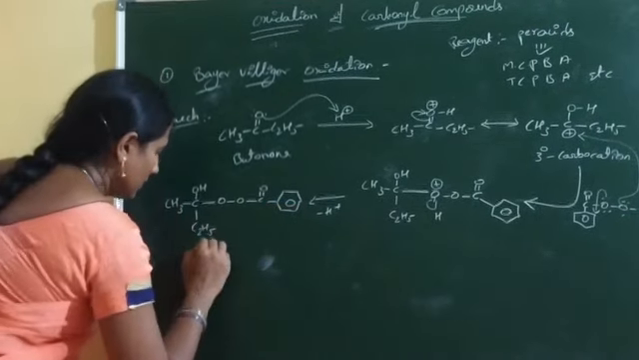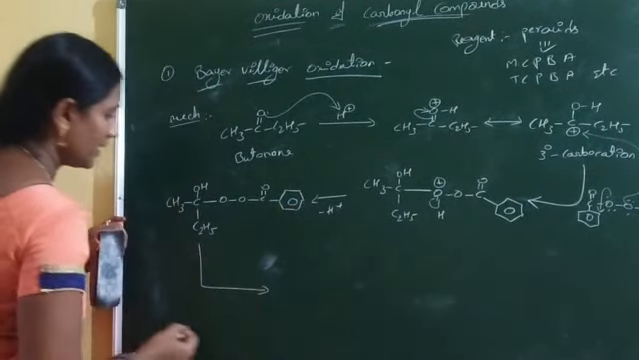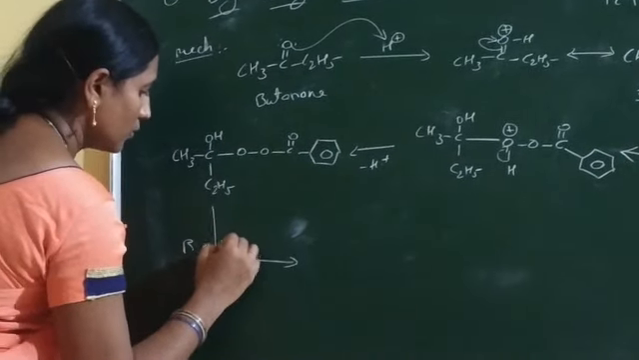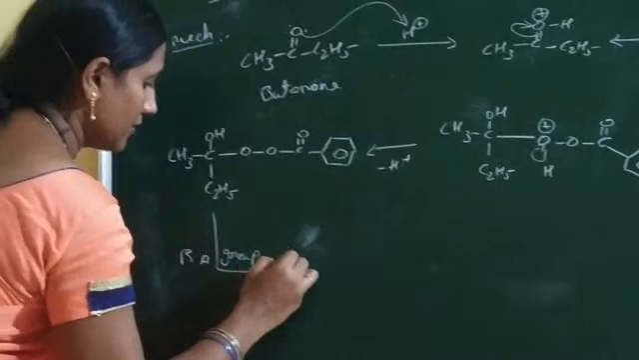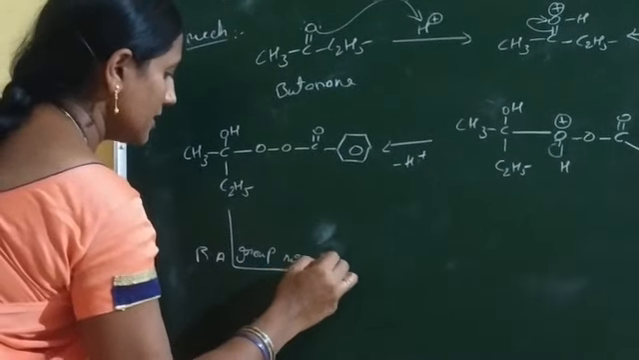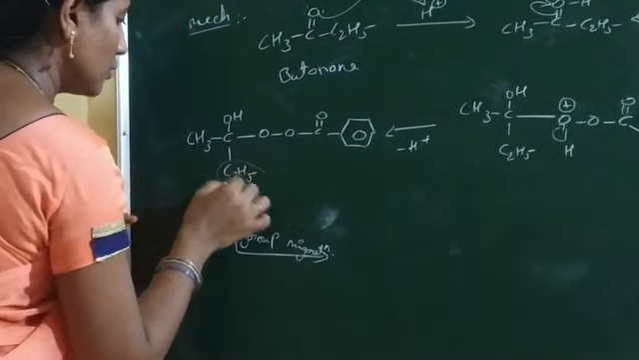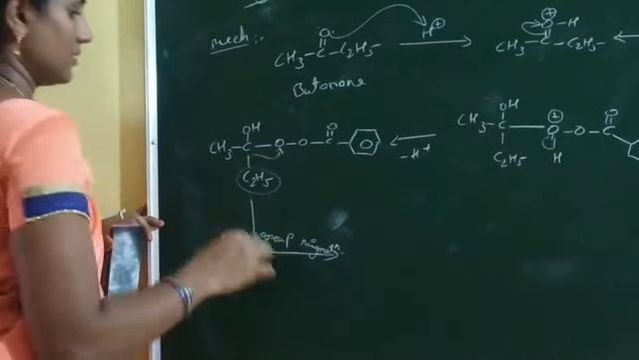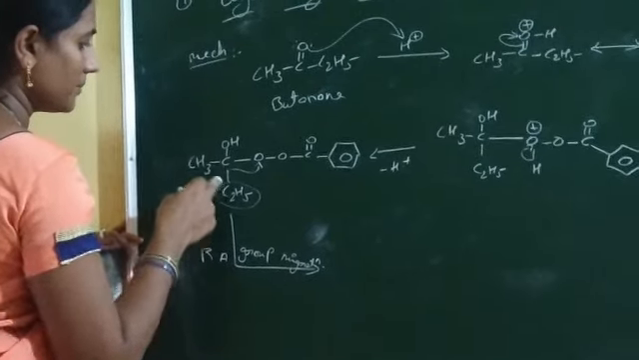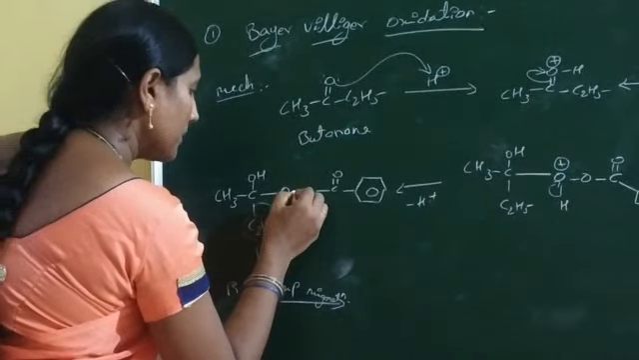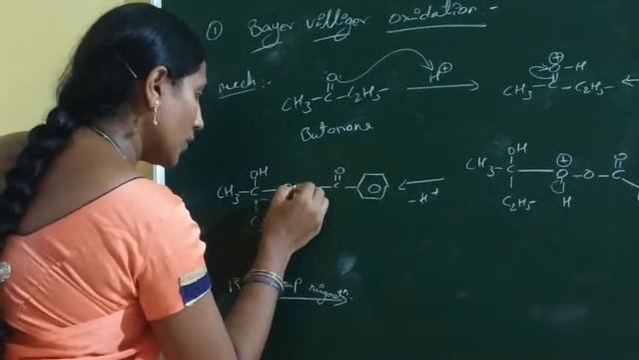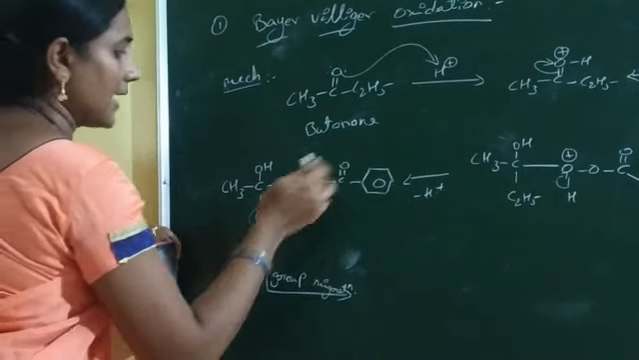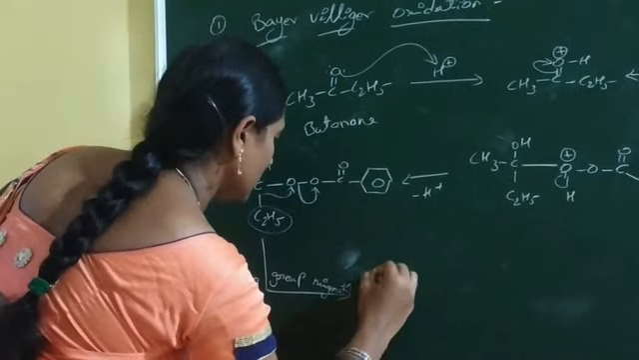Now listen, this compound is involved in rearrangement. Group migration is observed. This methyl group migrates from carbon to oxygen. Immediately this O-O bond is broken. This bond shifts to the oxygen side, and this oxygen carries a negative charge. Now the product is formed.